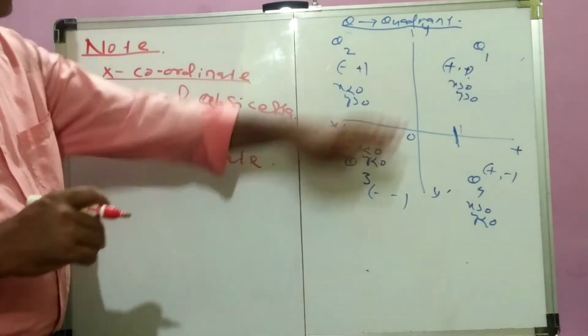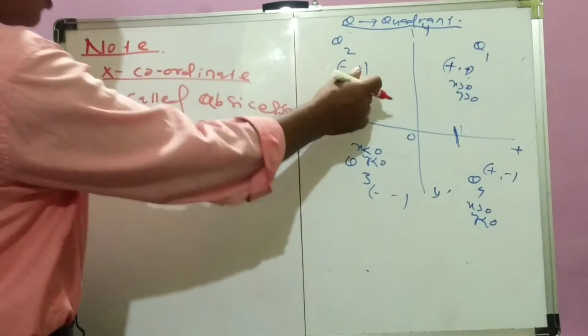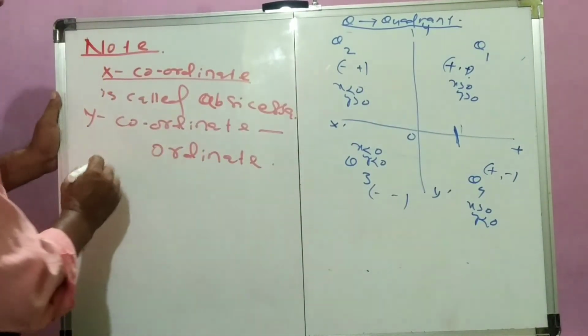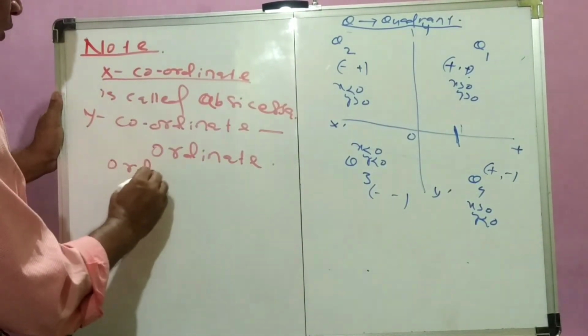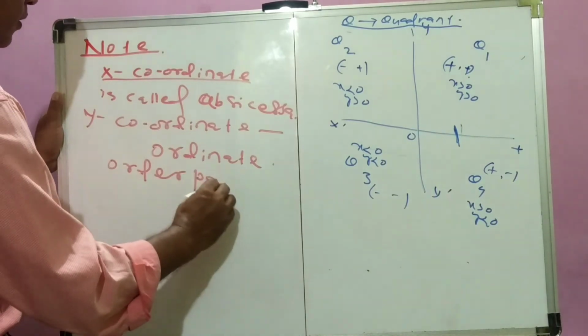When we write points on a graph or in coordinate geometry, we always write them as an ordered pair.